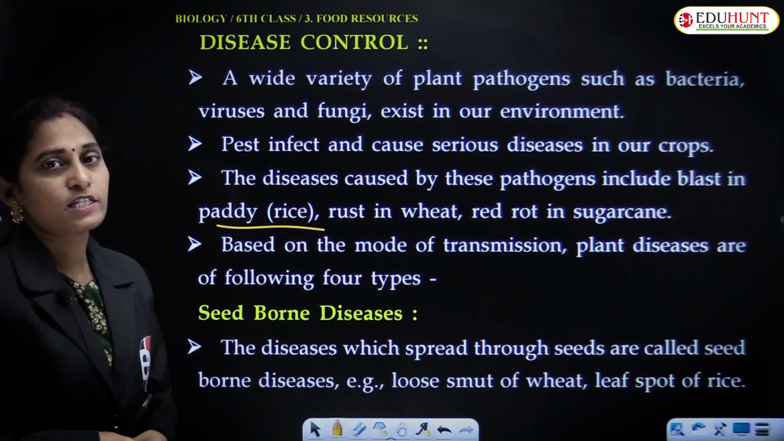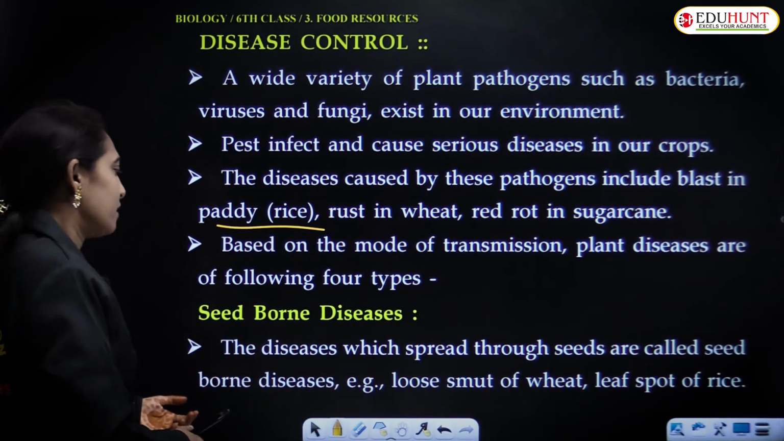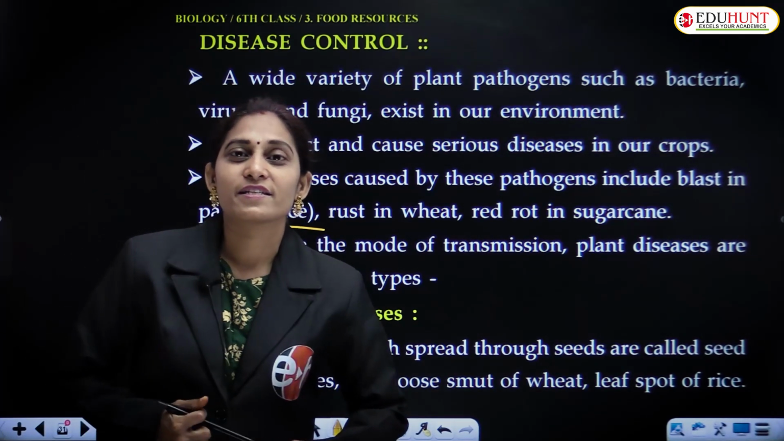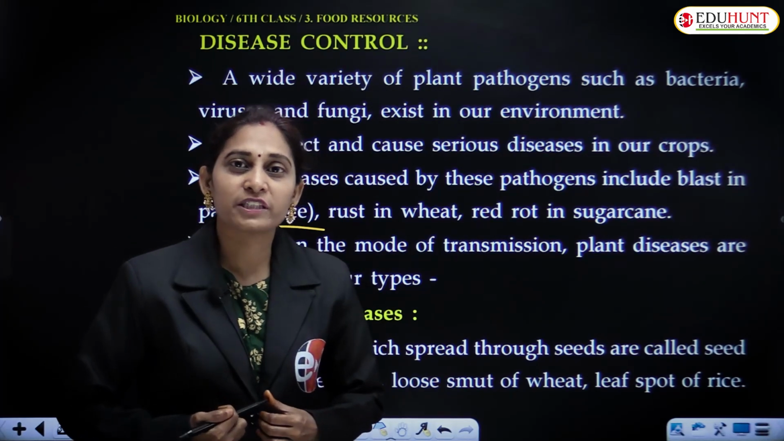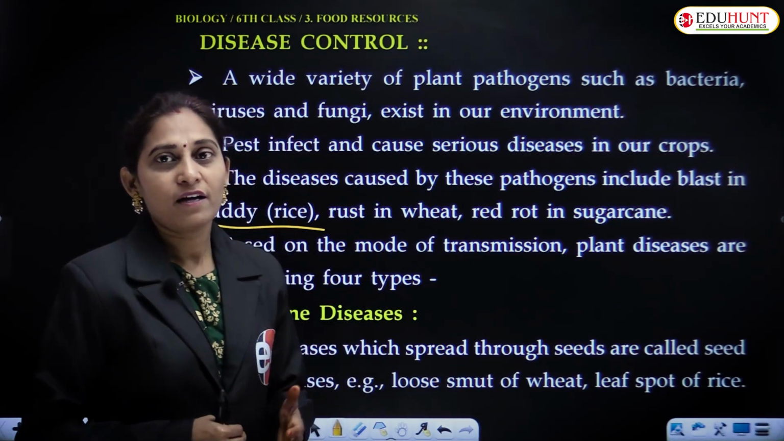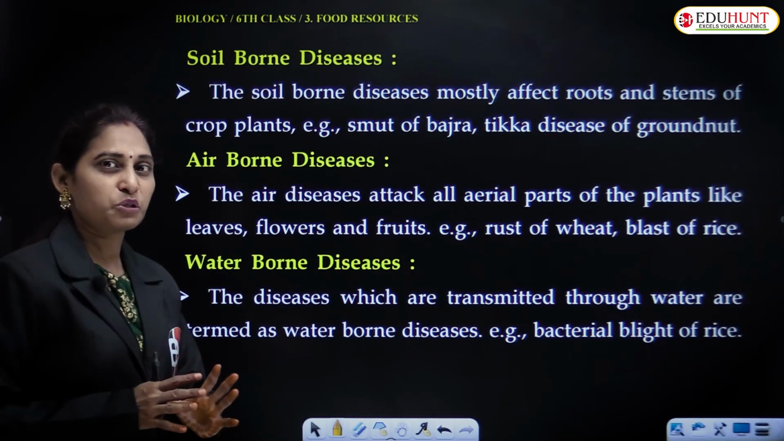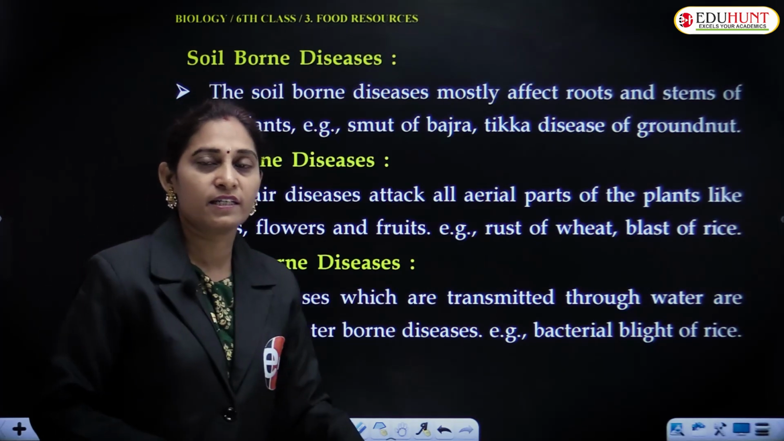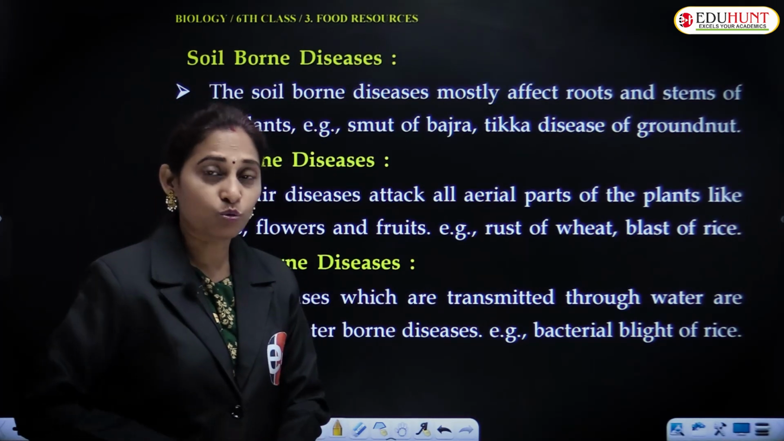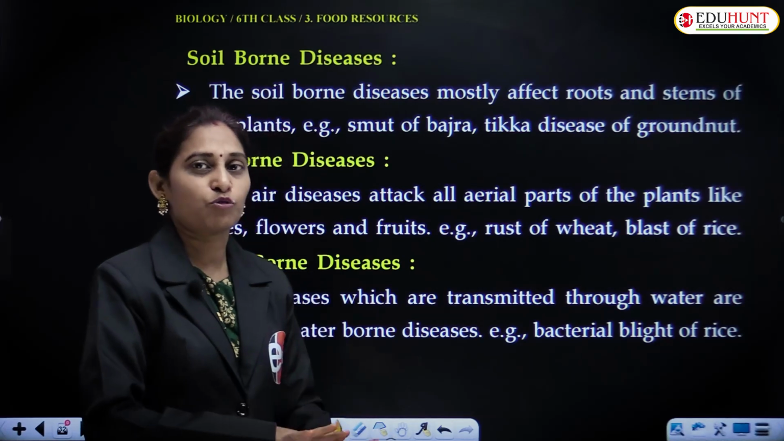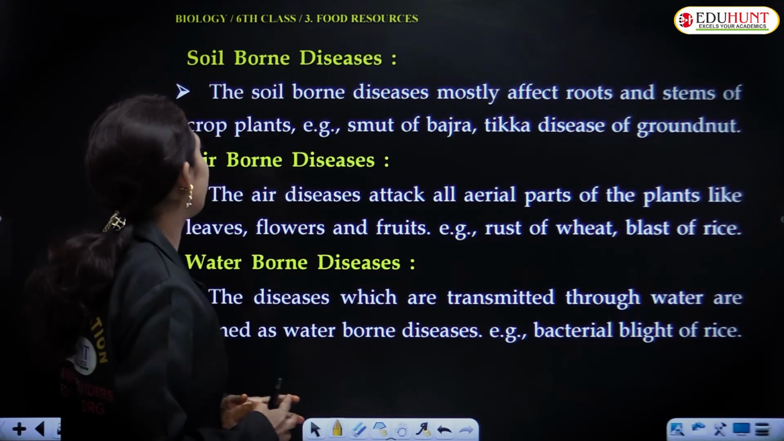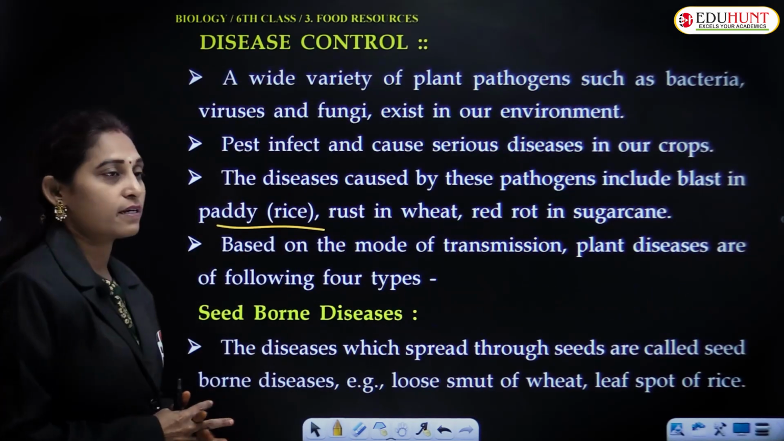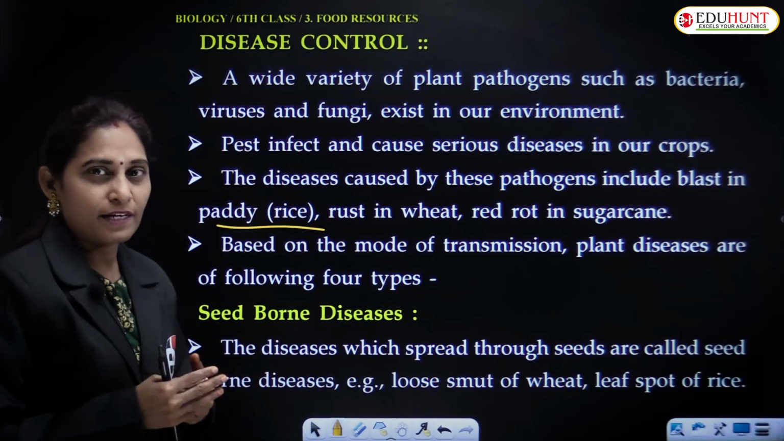Sometimes the disease may be spread through soil, so it is called soil-borne disease. In soil-borne diseases, the pathogen spreads via soil. That means the pathogen stays inside the soil. If the soil is not clean, then the pathogen spreads, and through the roots the pathogen attacks the plant, the healthy plant. That is called soil-borne disease. And then seed-borne disease: the pathogen spreads through seed material.